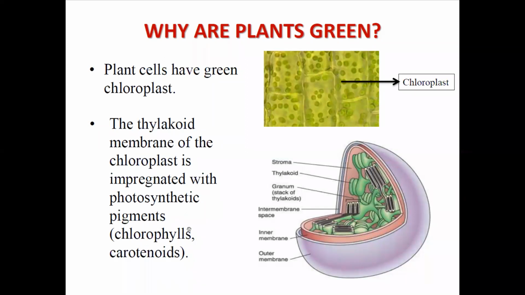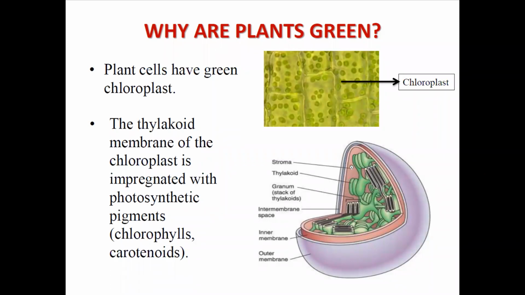As the thylakoid membrane contains a huge amount of photosynthetic pigments like chlorophyll, this structure is green in color, and this is a 3D view of the chloroplast.